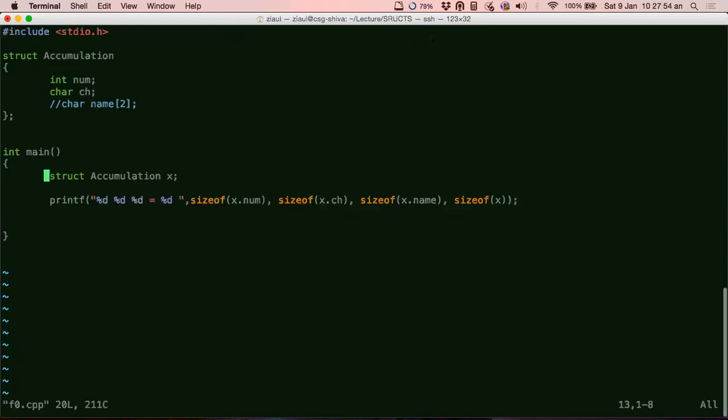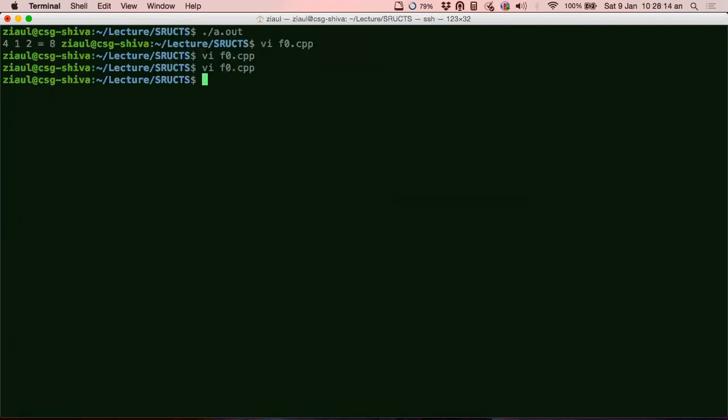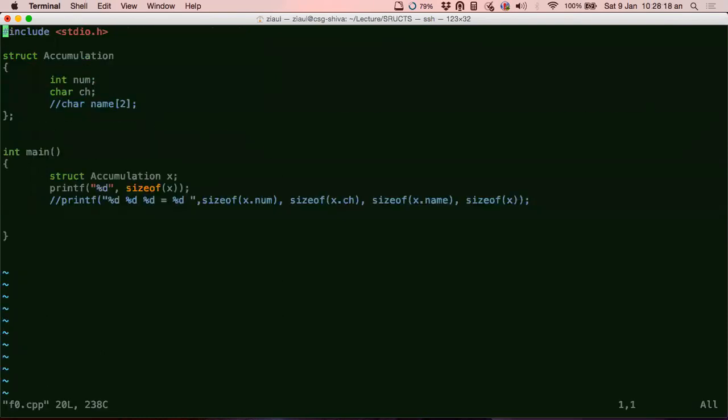Then I have to remove this declaration also, right? Okay, let's do one thing. I'll quickly comment this out. What should be the size now? 5, right? Okay, that's strange. Why is it 8?